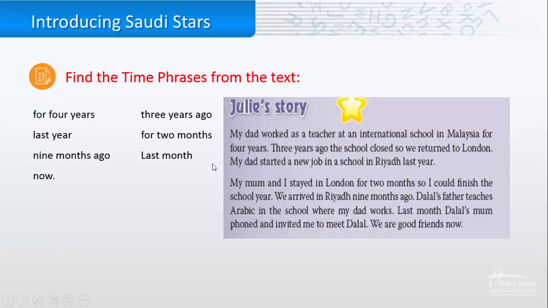For example, if you go back to the reading, we are going to find the time phrases from the text. So, my dad worked as a teacher at an international school in Malaysia for 4 years. This is a time phrase. 3 years ago, it's a time phrase here. Also, we have last year, 9 months ago, now, for 2 months, last month. So all of these are the time phrases that we can find here. They just tell you the duration of time that this thing happened, okay?